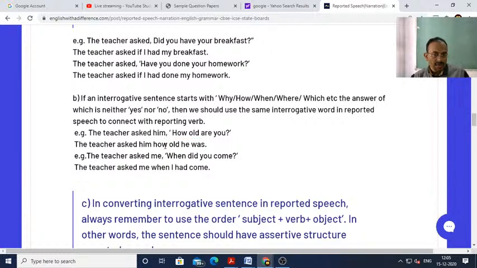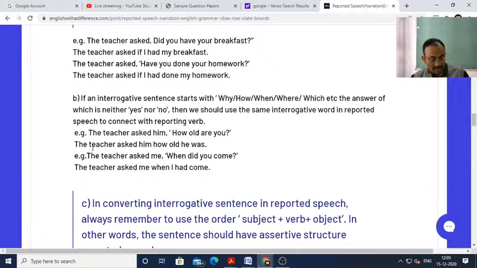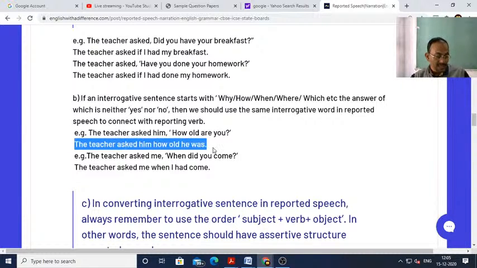If you write how old was he, then an interrogative structure will come in your answer, which is not correct. So in place of how old was he, you should write how old he was.